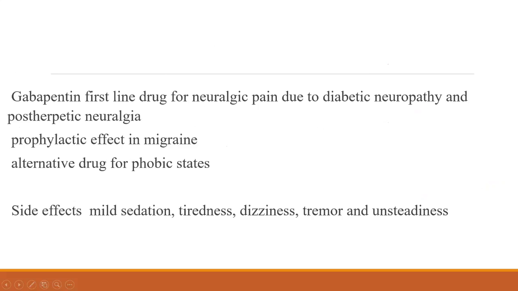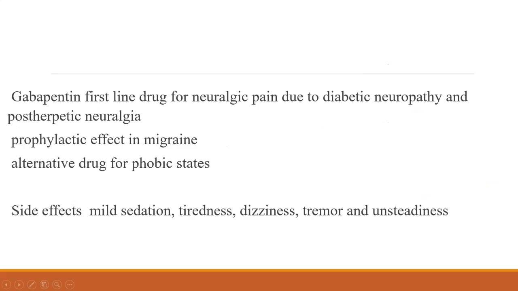This is a first-line drug for neuralgic pain due to diabetic neuropathy. If your relatives or parents have diabetes, after a few years people will develop neuropathy or neuralgic pain.